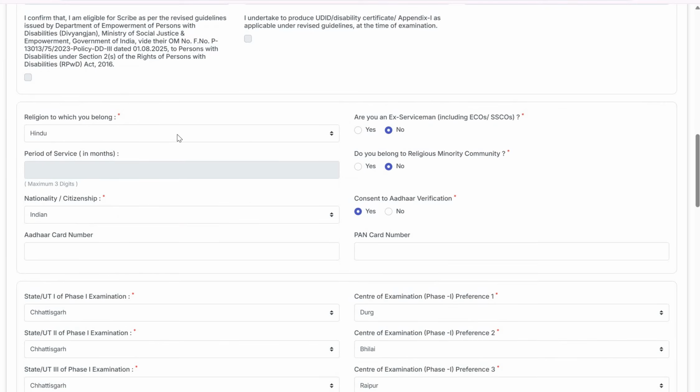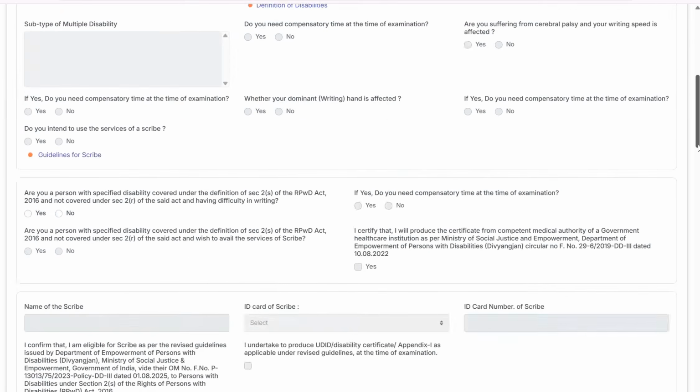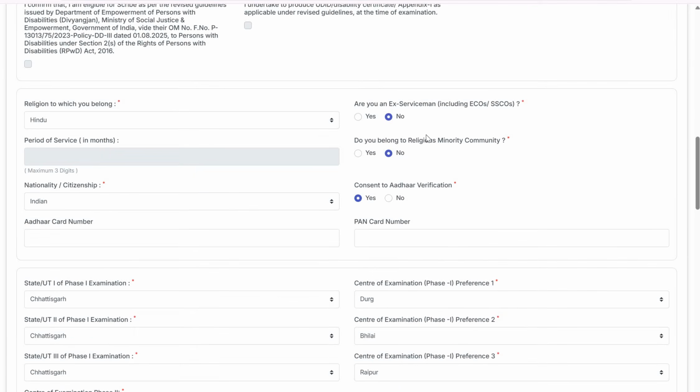You will have to fill out your religion. It's a drop down. You can choose if you belong to any other category like ex-servicemen or any religious minority. For citizenship, the only option is Indian. And if you are giving consent for Aadhaar verification, which I will suggest always choose yes, because it becomes easier.